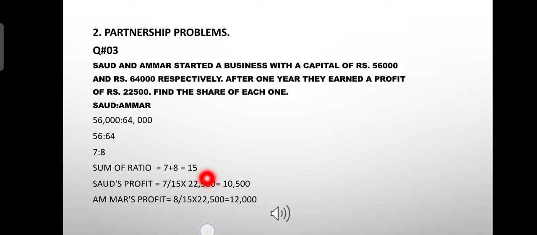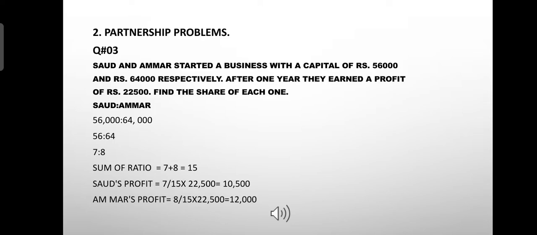For calculating the Saud's profit, we divide the Saud's ratio by the total sum of the ratios and then multiply it with the profit that they earned in the year. In this way we get the answer 10,500. So 10,500 is the profit of Saud in 22,500 that they earn in that year.